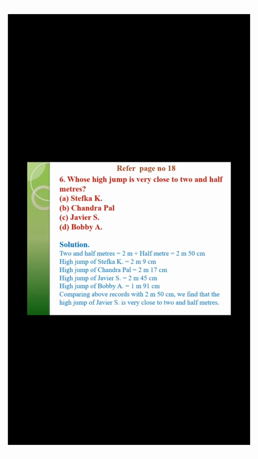So we have to choose option C, that is Javier S.